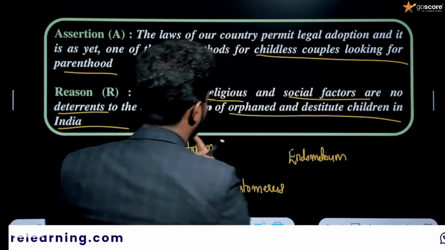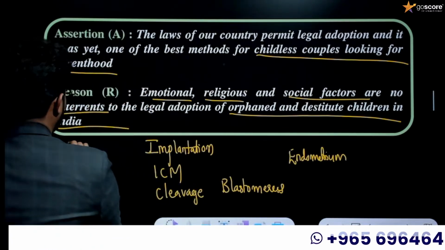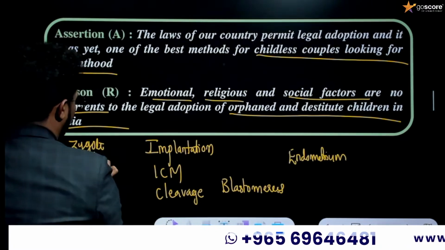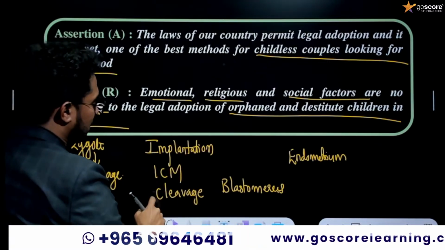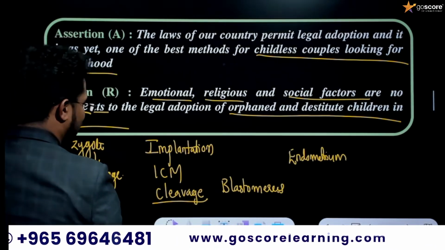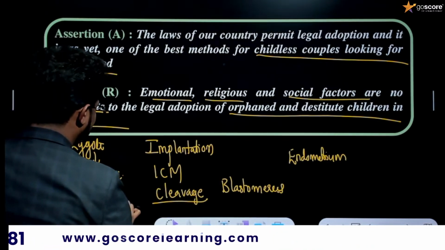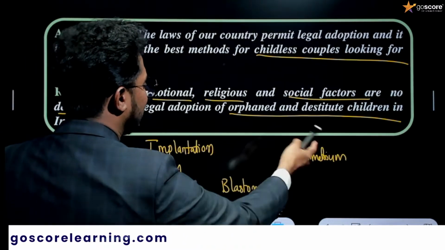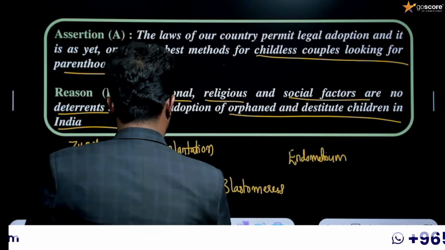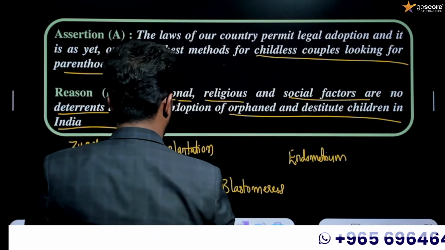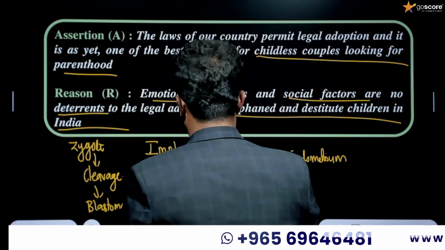First there will be the formation of zygote. The zygote will undergo cleavage. Cleavage is the division of the zygote itself. After the cleavage, there will be the formation of blastomeres, or embryos. This embryo will be implanted in the endometrium. So the next will be endometrium, and finally implantation.